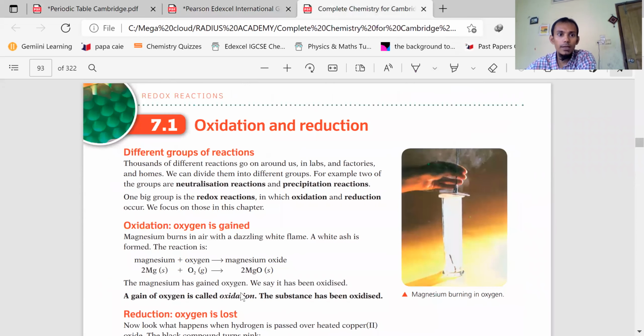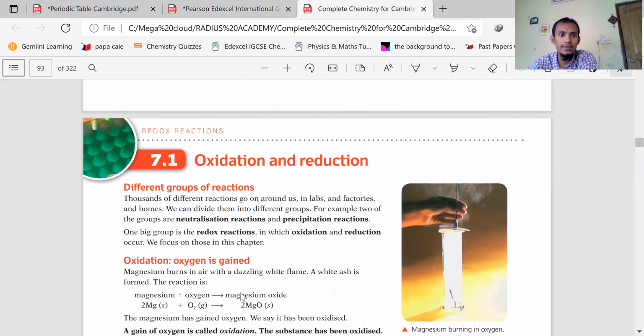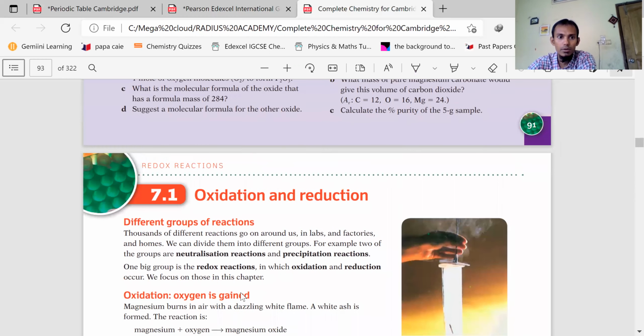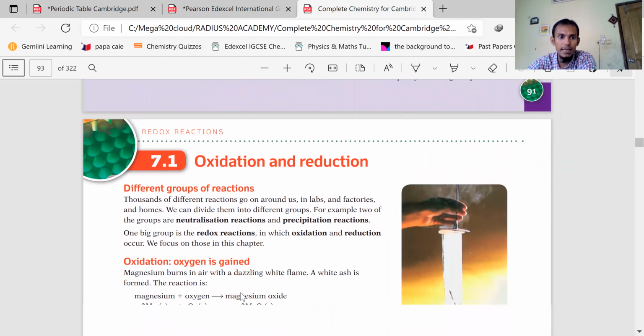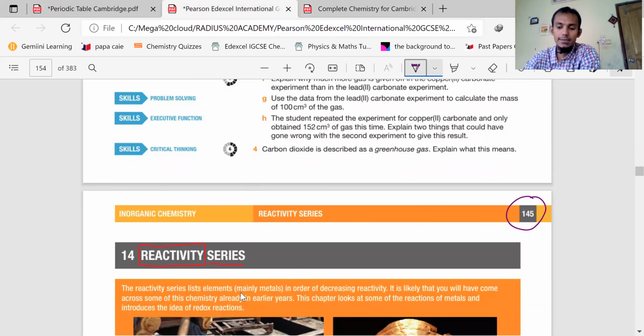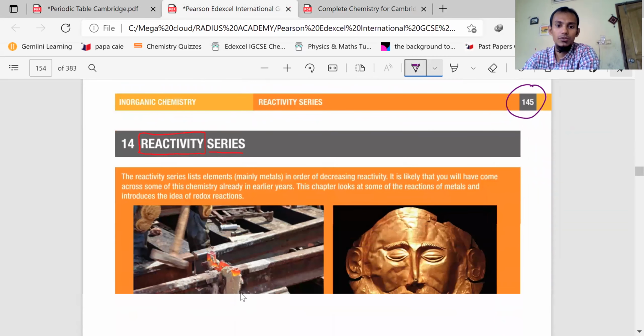From the Cambridge book, what we have discussed is in 7.1. We didn't enter oxidation reduction yet. After finishing displacement from the Pearson book, we will enter oxidation reduction reactions. Okay? So take 7.1 from the Cambridge book, and from the Pearson book, page 145.